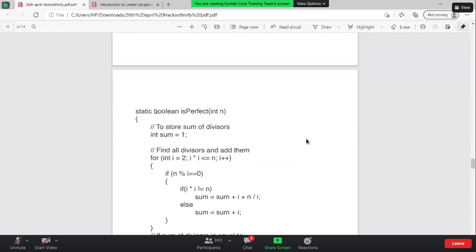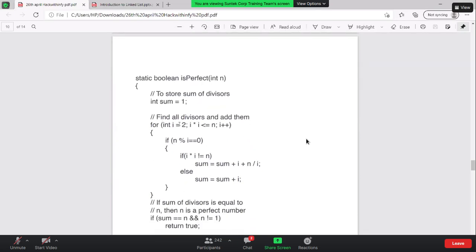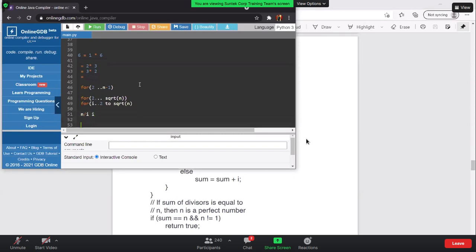So if we have a look at the structure of the code, how exactly are we going to write it? We will first find all the divisors from 2, for i into i is lesser than or equal to n, i plus plus, if n modulo i is equal to 0. Okay, can anyone tell me why we are using this condition? Great. So we are getting a duplicate number, and we will get a duplicate number when the number is a perfect square. Let's say if we talk about this case, we have taken it as 100.